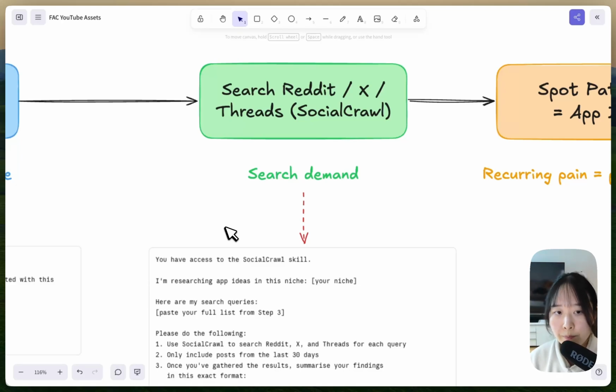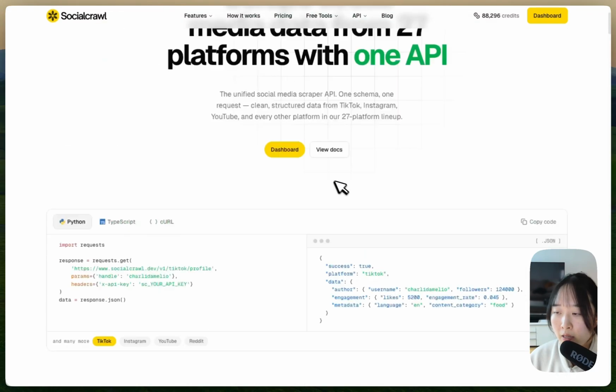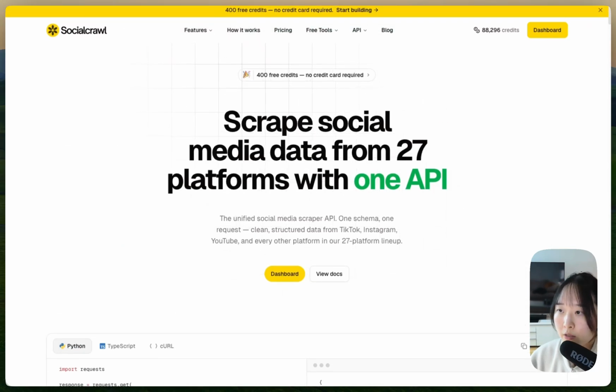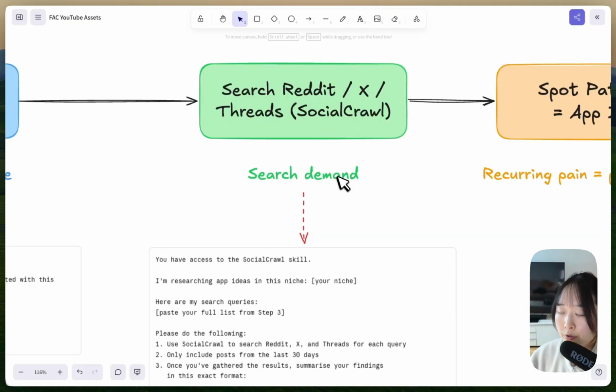so we don't have to jump around different APIs for different social media. And for this, you need to have SocialCrawl set up, and I'll leave a link to SocialCrawl down below and you can get started for free with no credit card details.